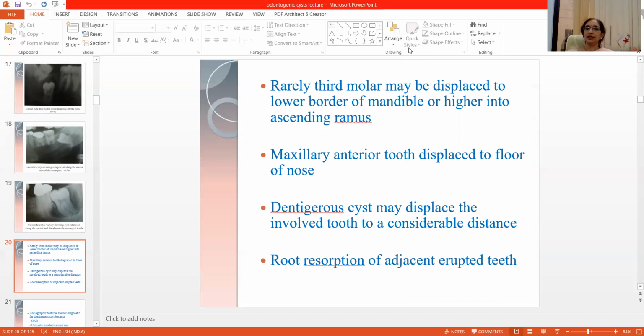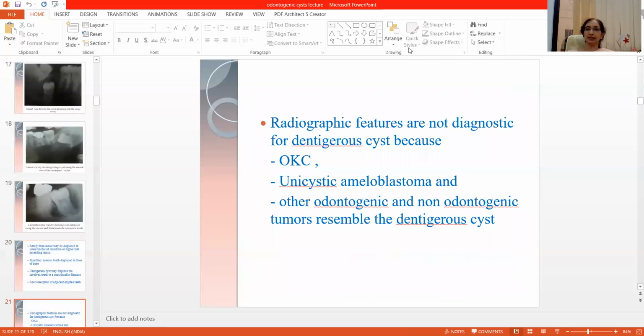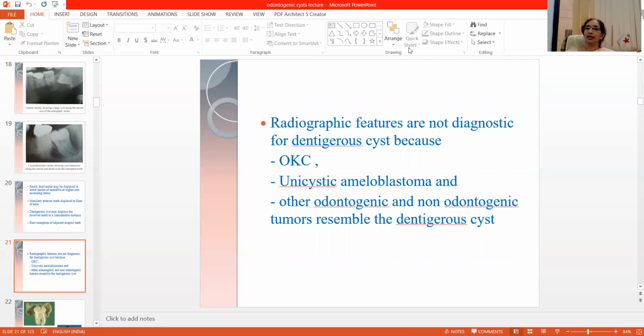A dentigerous cyst may displace the involved tooth to a considerable distance. Root resorption of the adjacent teeth may be seen. The radiographic features of the dentigerous cyst are not diagnostic. So in differential diagnosis, you can consider odontogenic keratocyst, unicystic ameloblastoma, and other odontogenic and non-odontogenic tumors.